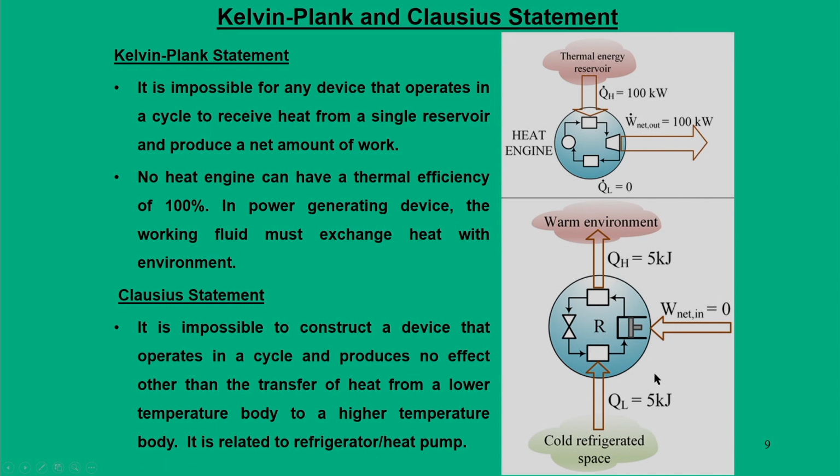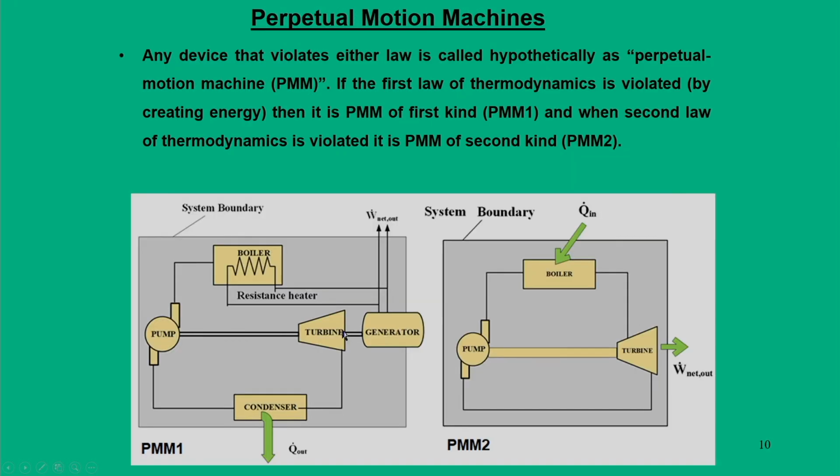For example, if you want to take 5 kilojoule of heat from a cold refrigerator space and reject the same amount of heat using a refrigerator, you cannot do this without any work input. Although it satisfies the first law, we have to give some work input. So, these are the two forms of the statements of the second law of thermodynamics.